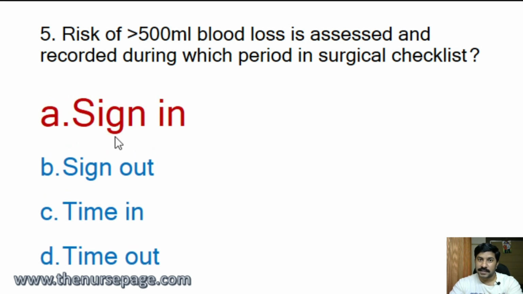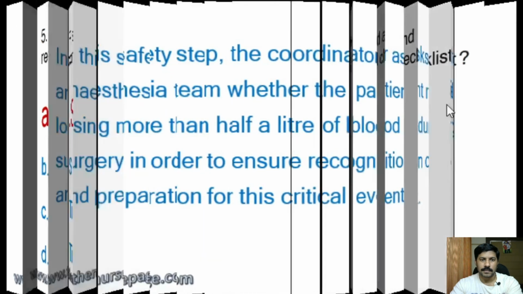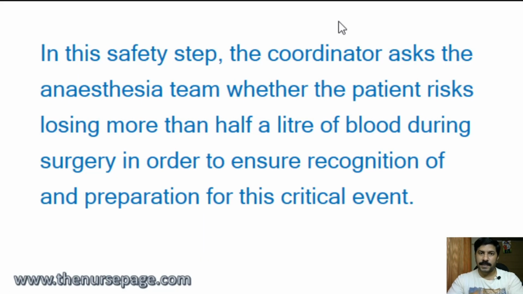The correct answer is the sign-in period itself. During sign in, the anesthesiologist should plan if there is a chance of blood loss greater than 500 ml, then inform the surgeon and make further arrangements. That is, make blood products available and place two IV lines to transfuse blood and IV fluids. These are the interventions if more than 500 ml blood loss is expected. So that is during the sign in period.